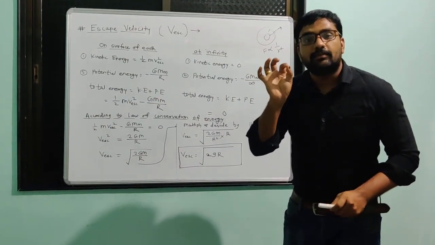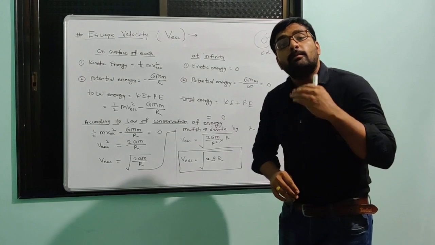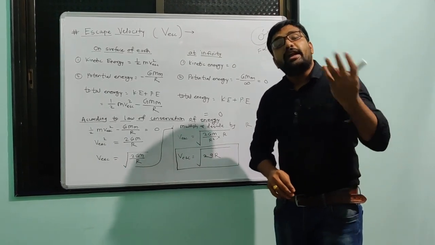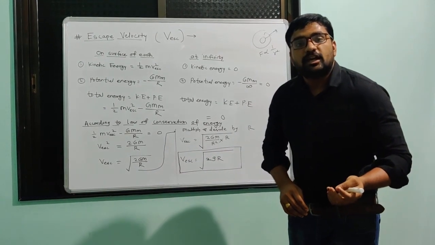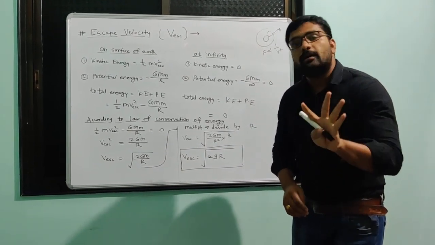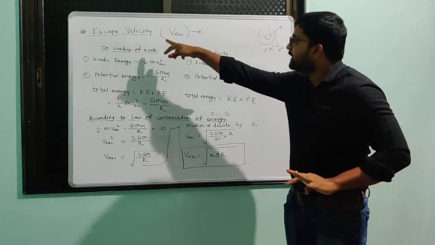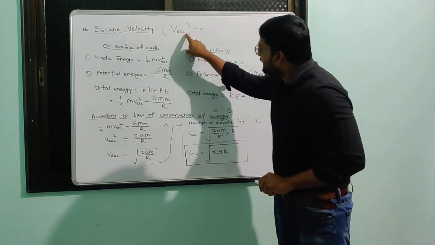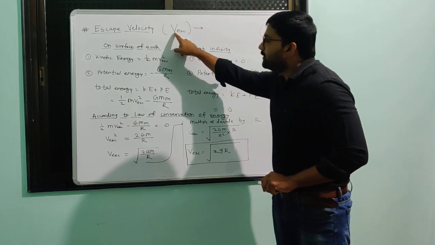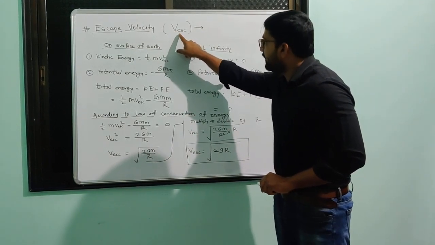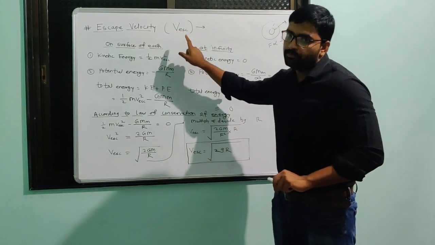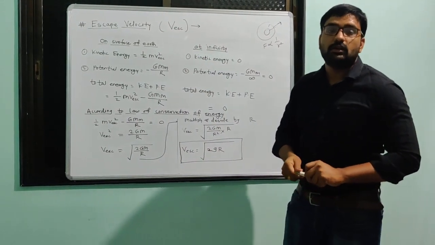Escape velocity means the minimum velocity required to go outside the Earth's gravitational influence, and it is written as V escape. V means velocity, escape means escape. Escape velocity is written like this. Understood?